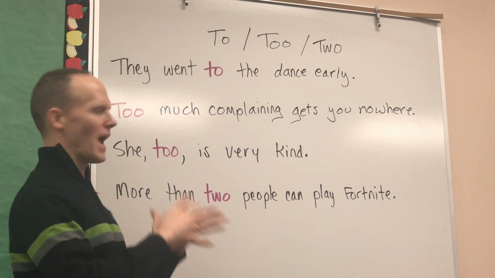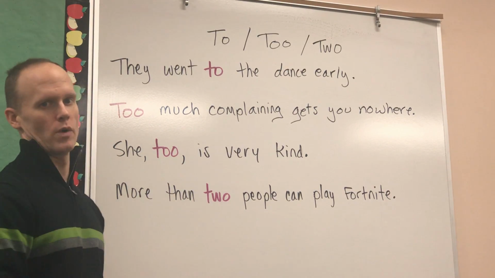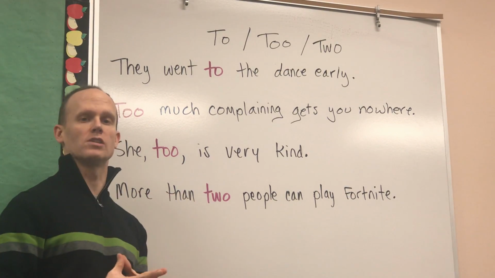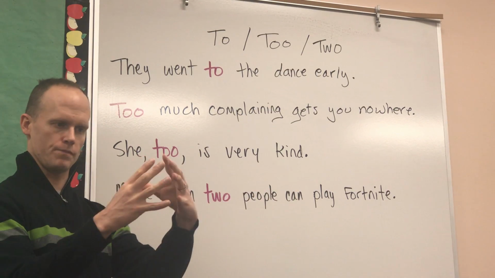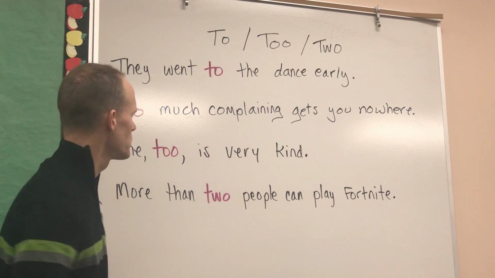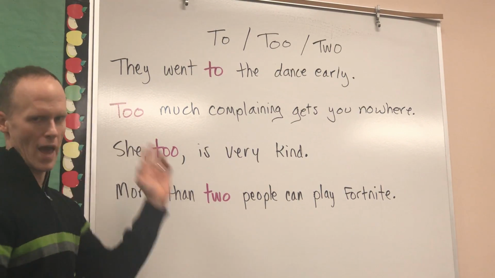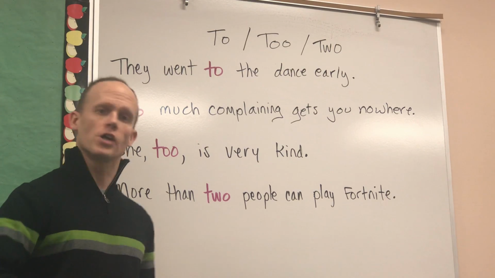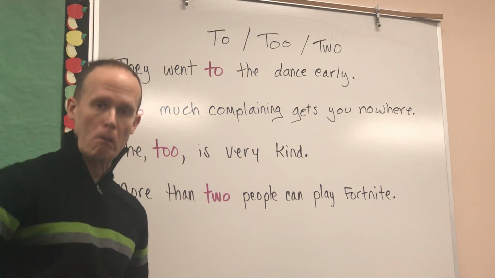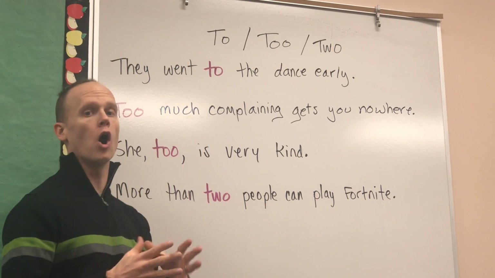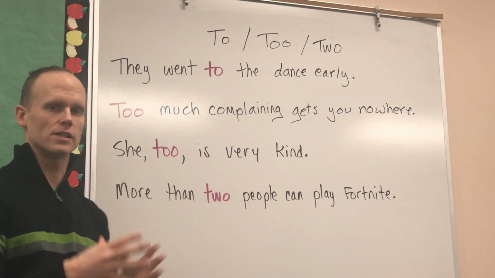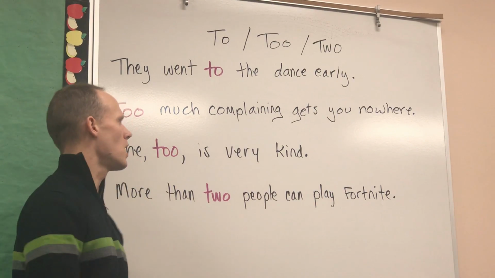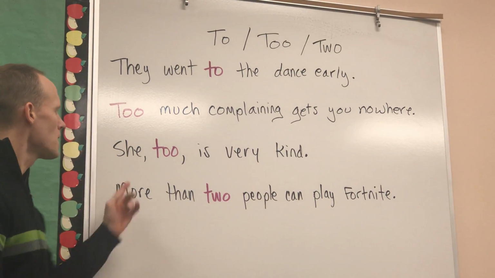All right, that complaining is not going to get you anywhere. It's too excessive. There's an extreme amount of it. Just like if you had too much spaghetti, your tummy's going to feel sick, bloated. Too, because it's in excess. It's an excessive amount.